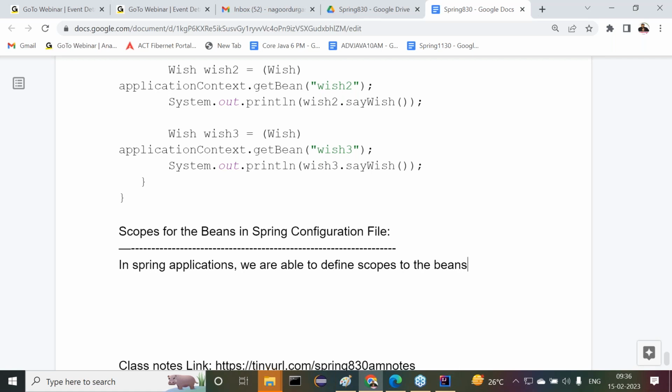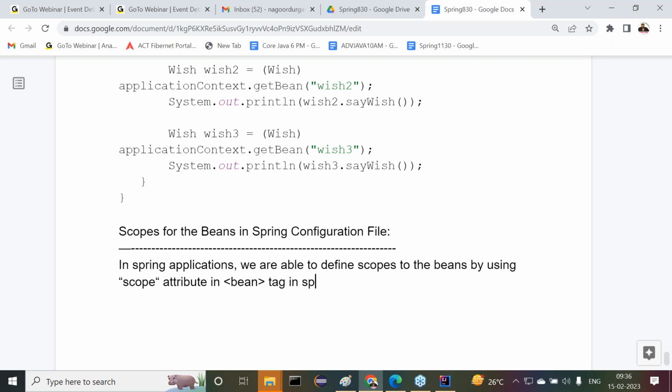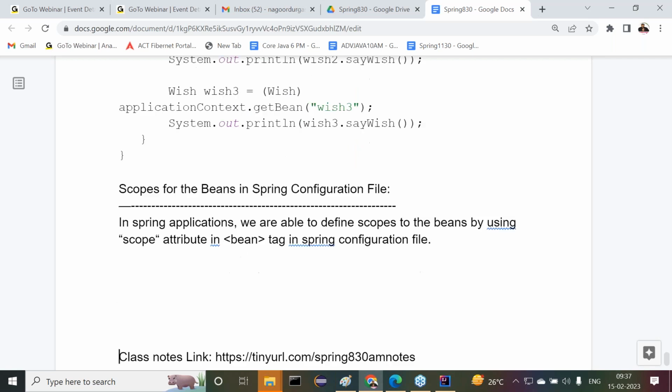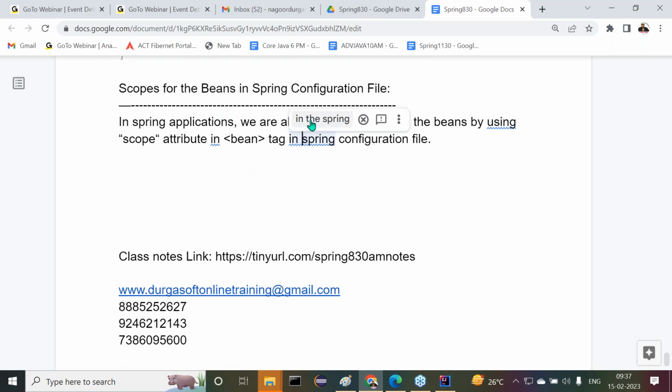In Spring applications, we are able to define scopes to the beans by using the scope attribute in a bean config, that means in a Spring configuration file. The scope attribute in the bean tag in a Spring configuration file.